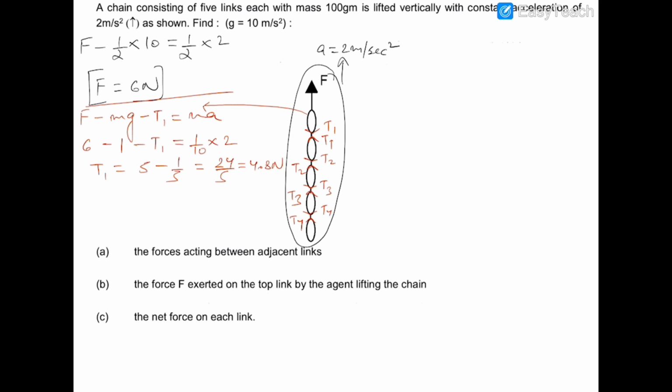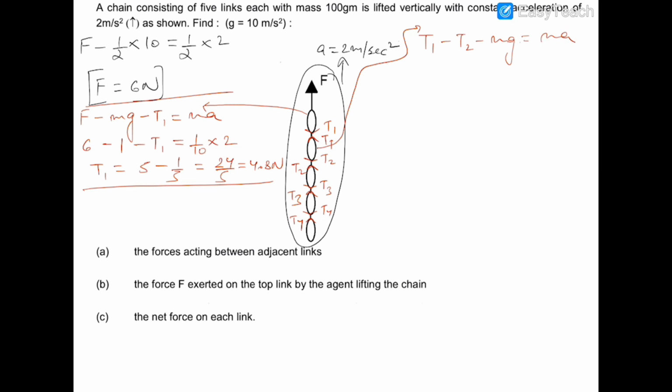Now if I have to calculate the tension T2, then I have to write the equation of this link. So for this link, the equation will be T1 minus T2 minus mg will be equal to ma.